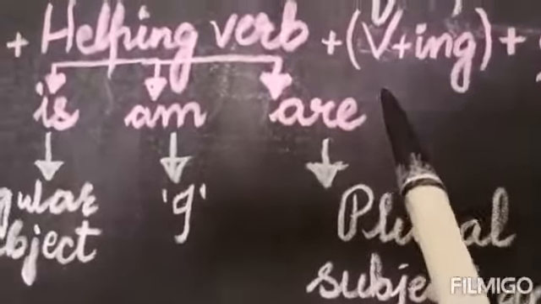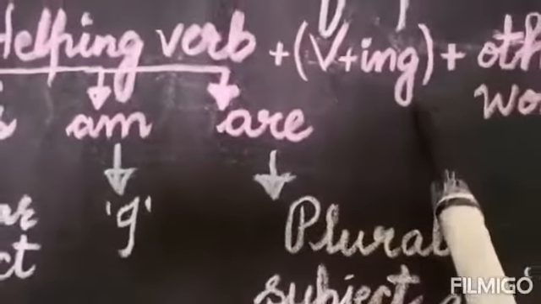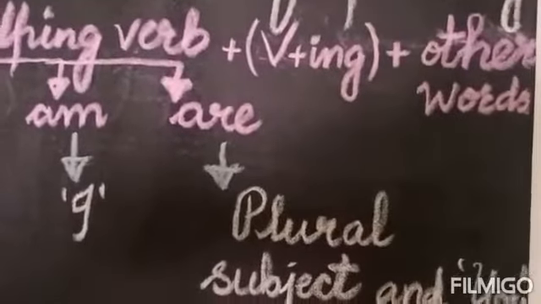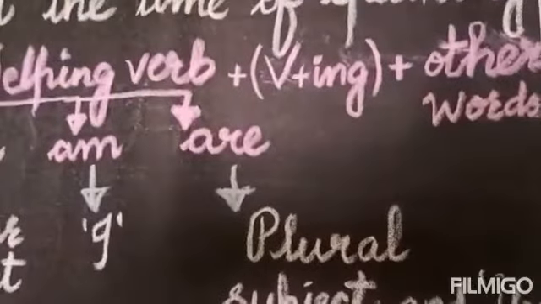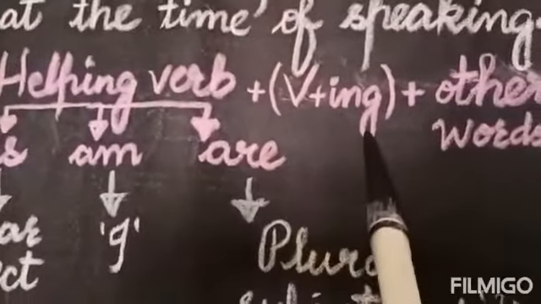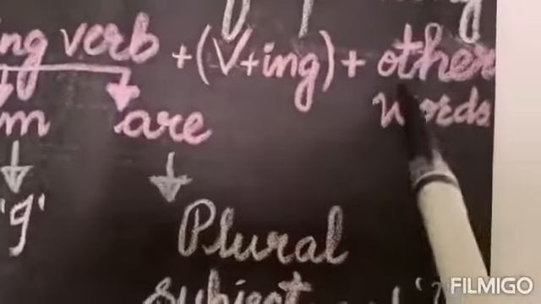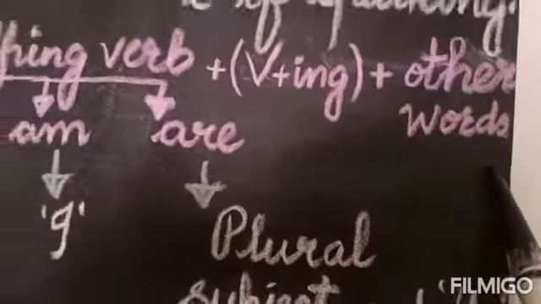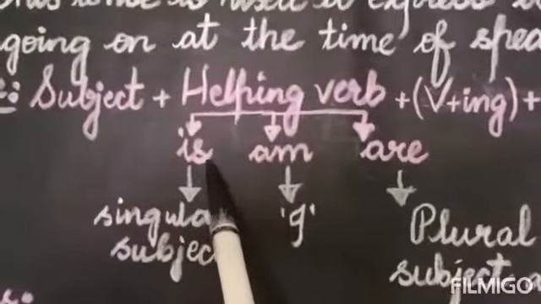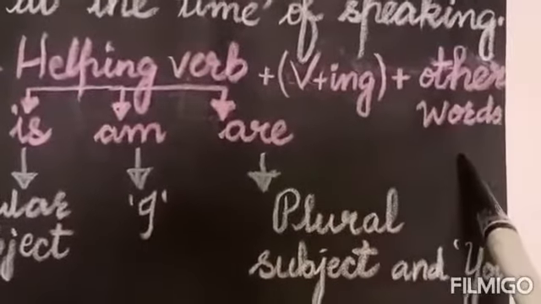Like if the verb is eat, we have to use eat plus ing. It becomes eating. Go plus ing, it becomes going. Sleep plus ing, it becomes sleeping. Write plus ing, it becomes writing. Okay? Then after helping verbs, you have to use the ing form of the verb. Then other words, whatever other remaining words, you will use at the end. So the structure becomes subject plus helping verbs is, am, are, plus ing form of the verb, plus other words.